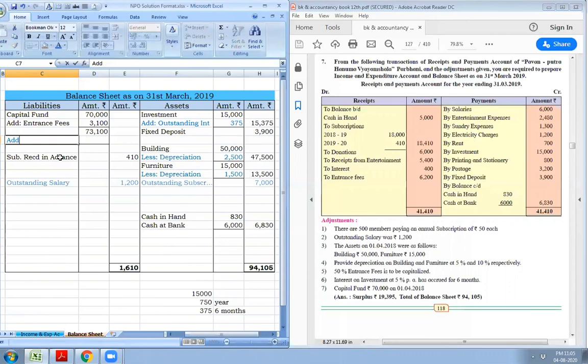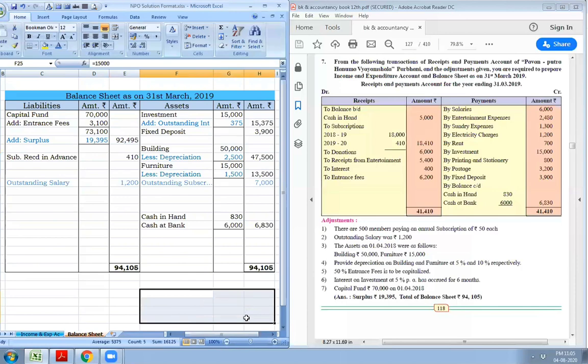Add surplus rupees 19,395. So total capital fund is now rupees 92,495. And the balance sheet total is 94,105, 94,105.